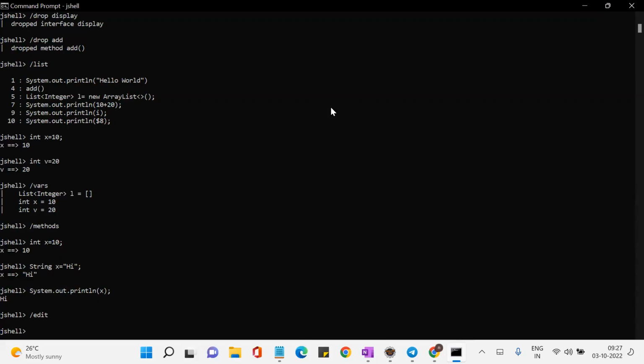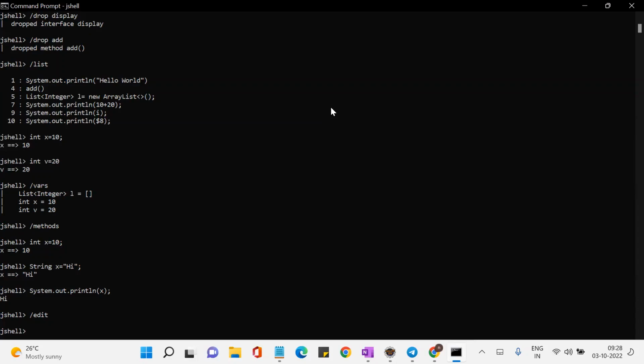So what you will generally do is take that code and put it in the main. You create a standalone class, create a main method, put that code in there, and run the program to see whether your logic is working or whether it has any null pointer exceptions or array index out-of-bound exceptions. Those are the things that you can check.